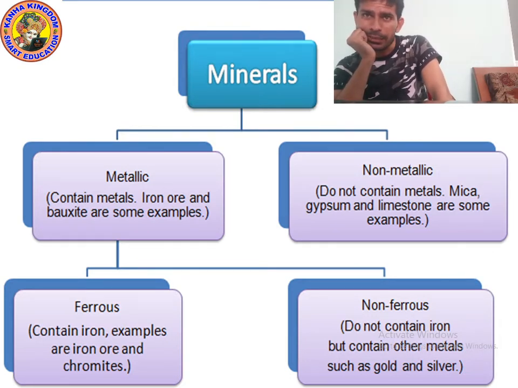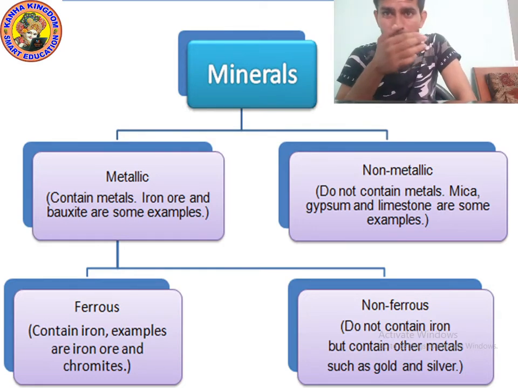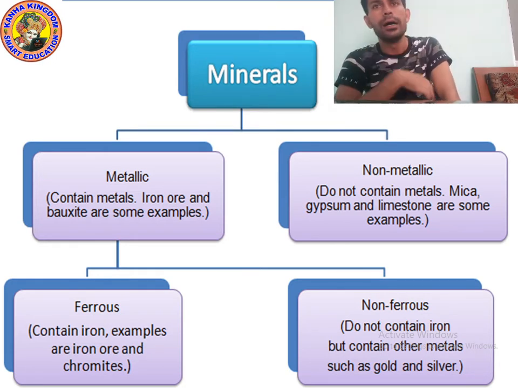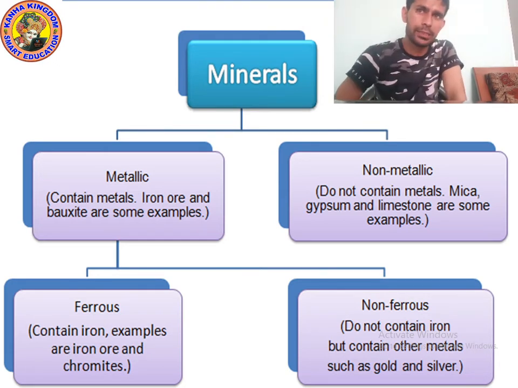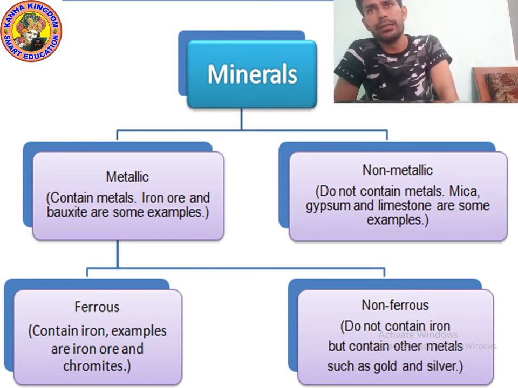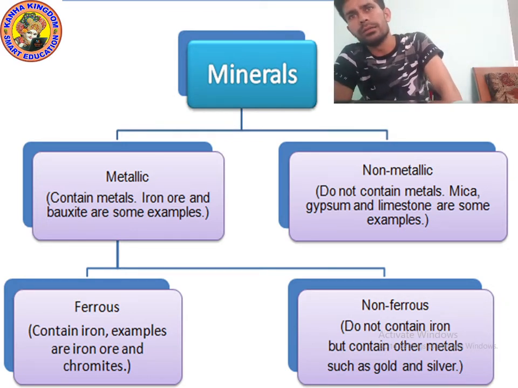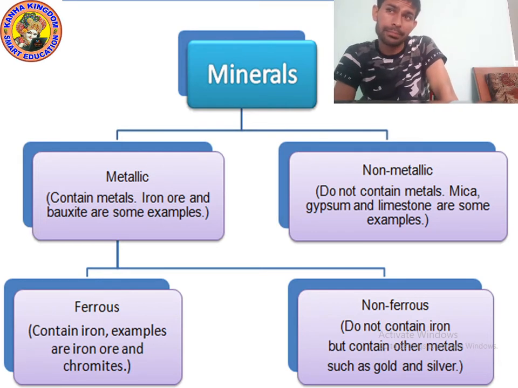Then divide mineral into two parts, metallic and non-metallic. Just below metallic, write contains metal. Example: iron ore, bauxite, magnetite. And just below non-metallic, write do not contain metal, and write the examples like mica, gypsum, and limestone.